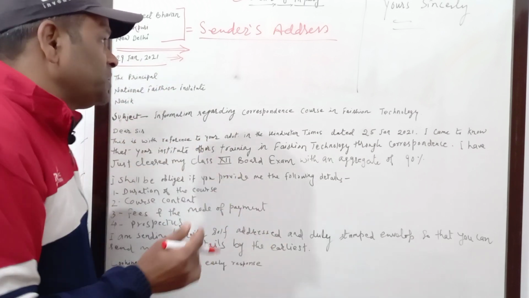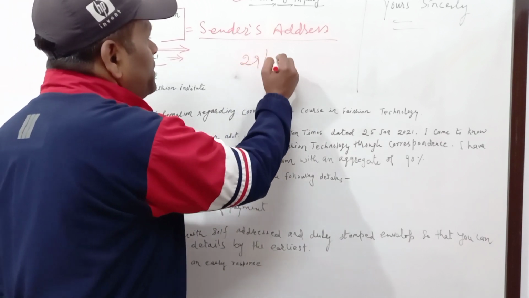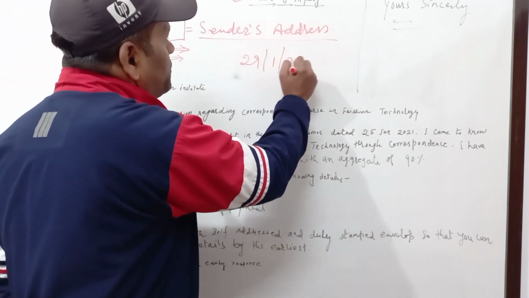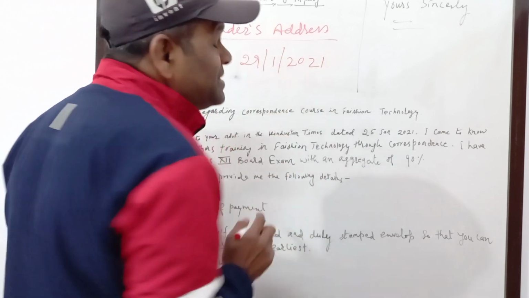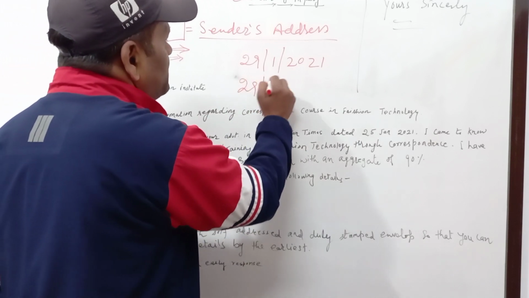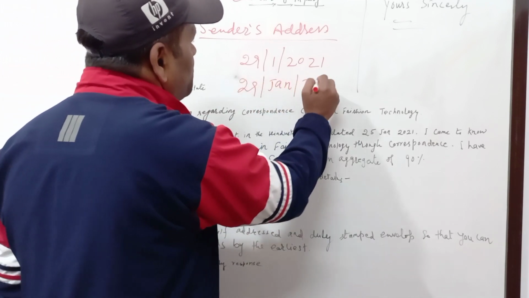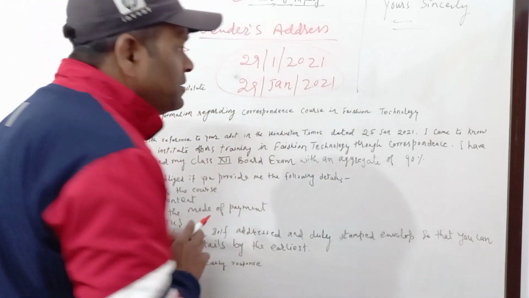Let me remind you of one thing here. Sometimes it is observed that children write the date in this way, 29/1/2021. This is actually wrong. And sometimes it is also seen that they write 29/Jan/2021. It is also wrong. So please avoid this habit.